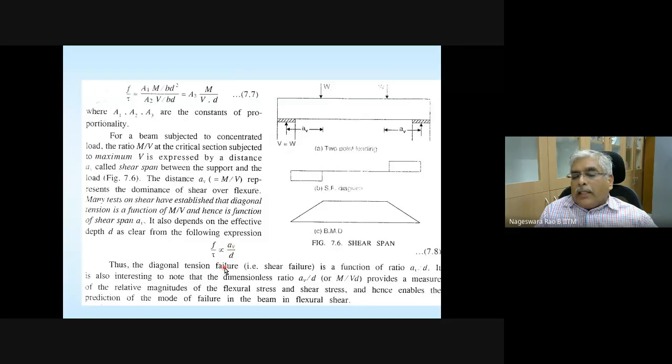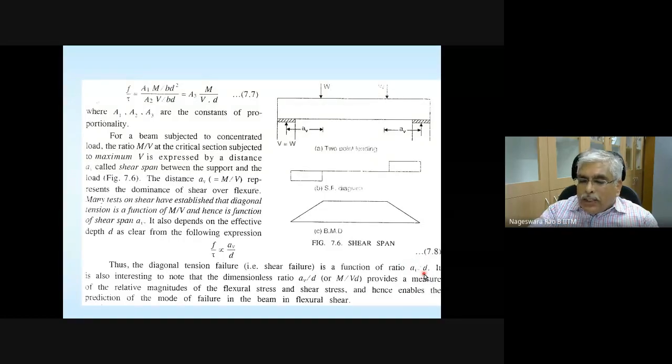The diagonal tension failure, that is shear failure, is a function of ratio av divided by d. What is this av? It's nothing but ratio of bending moment to the shear force. That is shear span to effective depth ratio. So your failure pattern is also going to be dependent on the shear span to effective depth ratio.